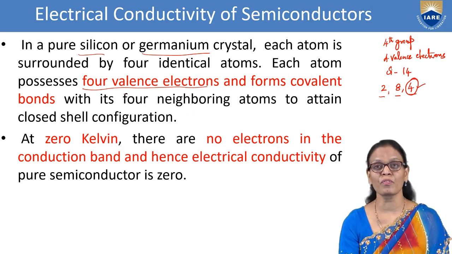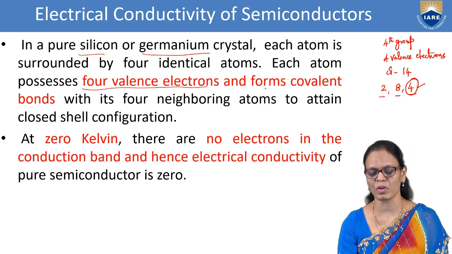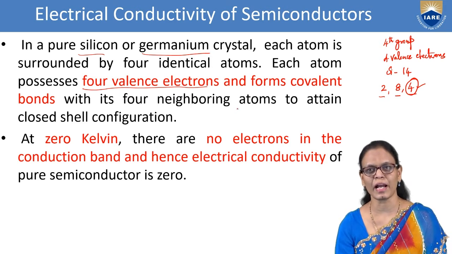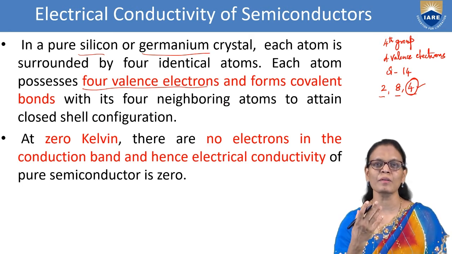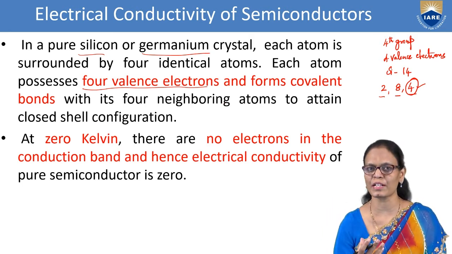So it consists of 4 valence electrons, and these 4 valence electrons form covalent bonds with the 4 neighboring atoms. So when we are talking about a crystal, it consists of n number of atoms which are arranged in a periodic fashion.